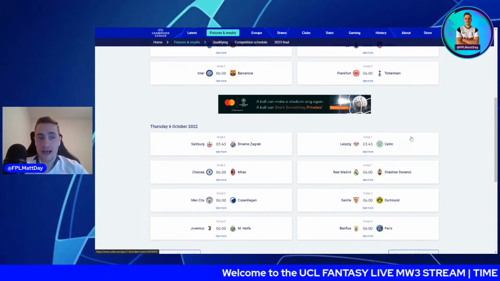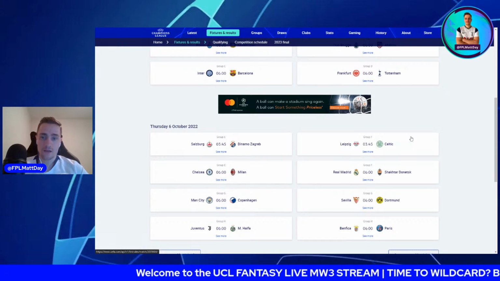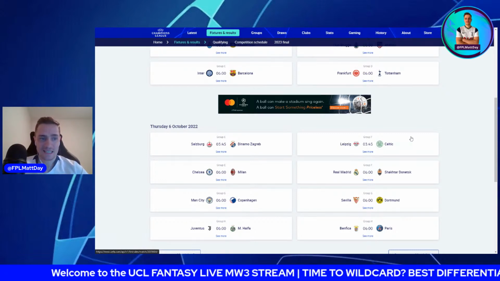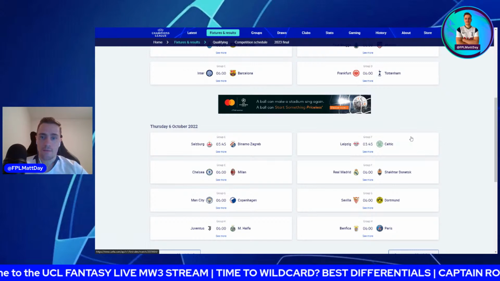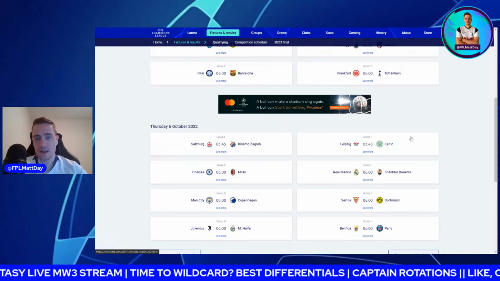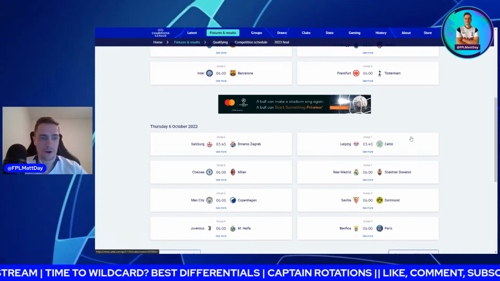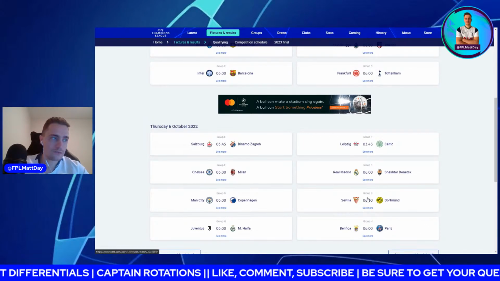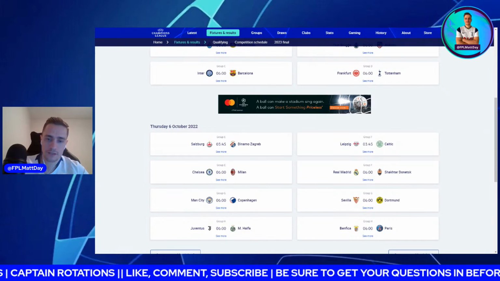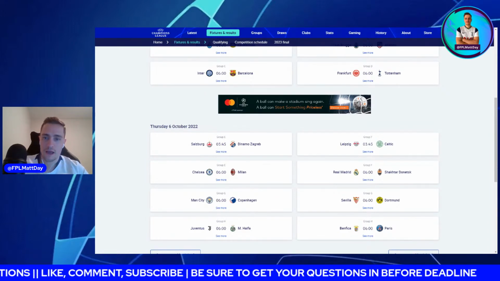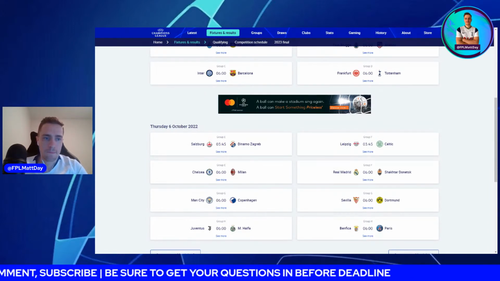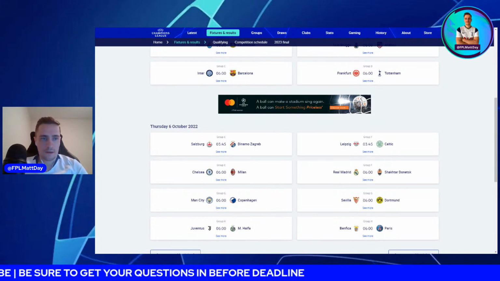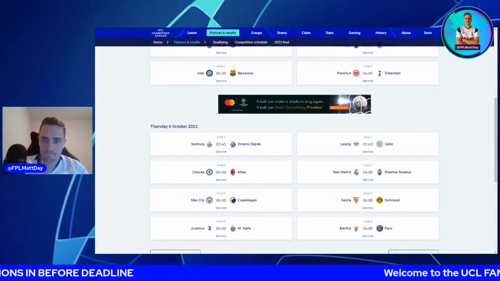And with Real Madrid against Shakhtar, the reverse game isn't actually being played in Ukraine. None of Shakhtar's home games this season in the Champions League are being played in Ukraine. I'm pretty sure they're being played maybe in Poland, I think, in Warsaw, obviously because of what's been going on in Ukraine. So effectively, you're not really getting a home game for Shakhtar in that one.